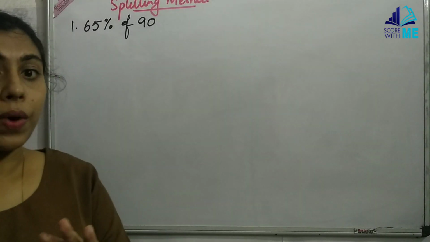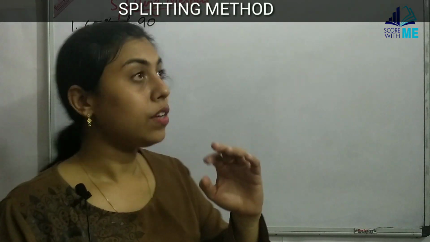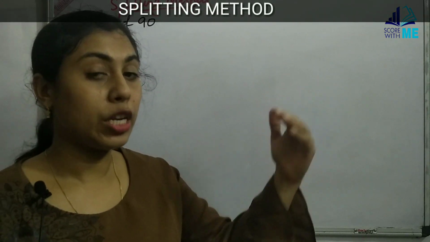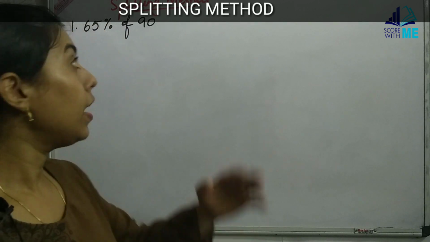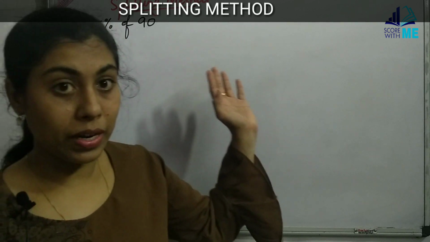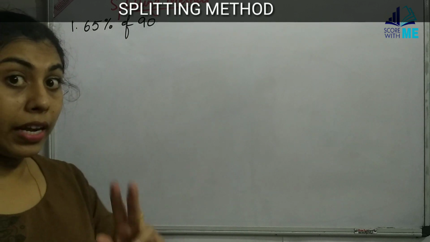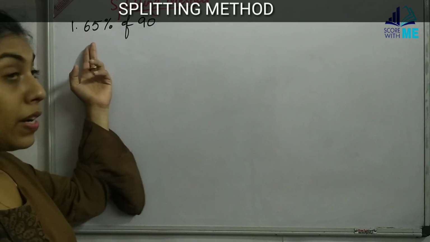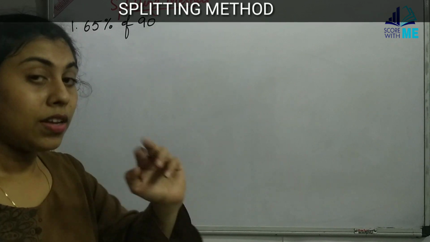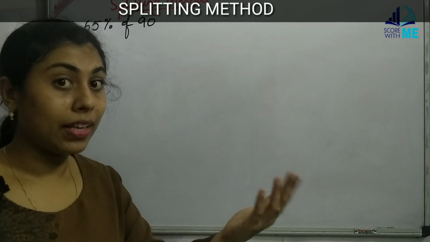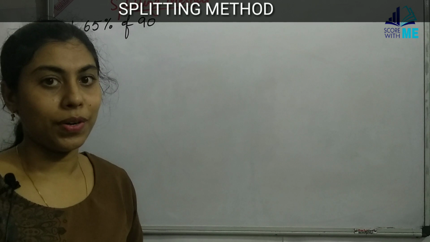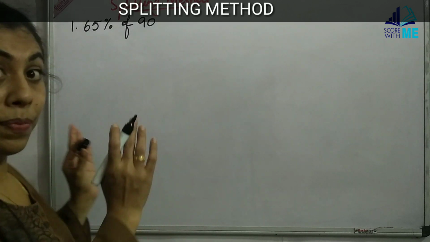Okay. Keeping in mind how we had divided earlier using percentages of 10%, 1%, 5% in mind, let us see how we are going to split this 65% of 90. So when we are going to split, we can split in two types. Either you can split the percentage part of it or the number. So I'll be showing you splitting both the things. Whichever you find easy, you can do it. Okay. So now let me start with the percentage part of it.